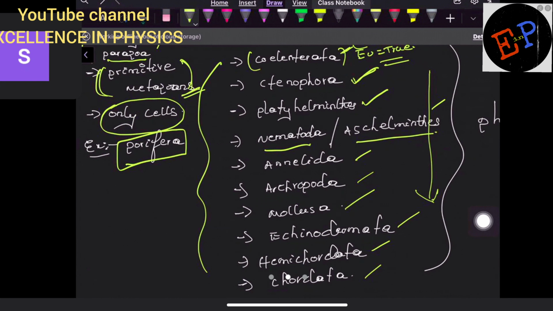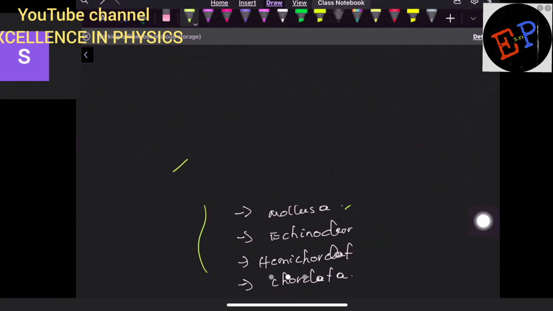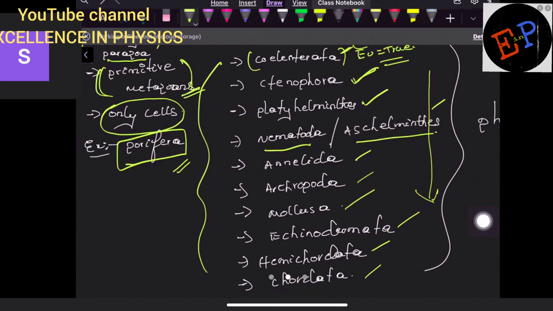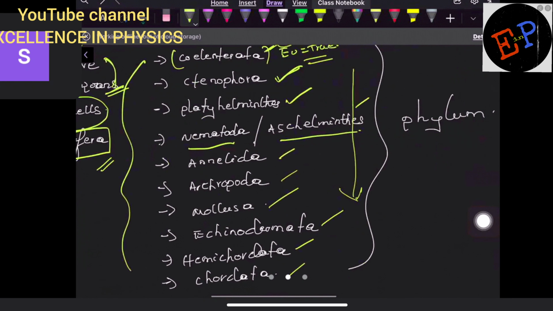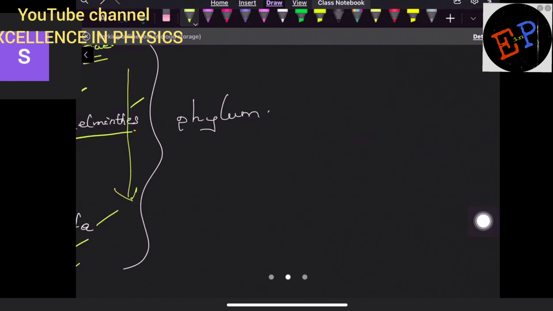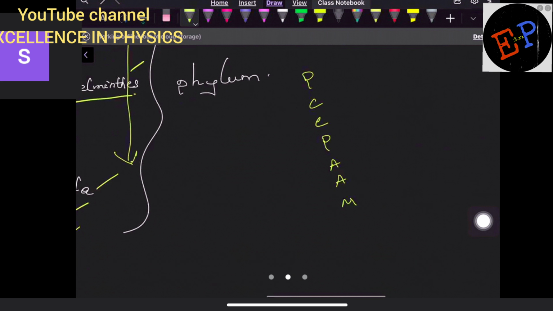So out of the total 11 phyla, the primitive one is Porifera, and the phyla present in Eumetazoa are these 10 types. Okay. So how to remember them? You can remember them by this mnemonic: P, C, C, P, A, A, M, H, E, M, C. Are you able to understand? Or you can change this order a bit. You can write M, E, H, C. Like this you can remember.